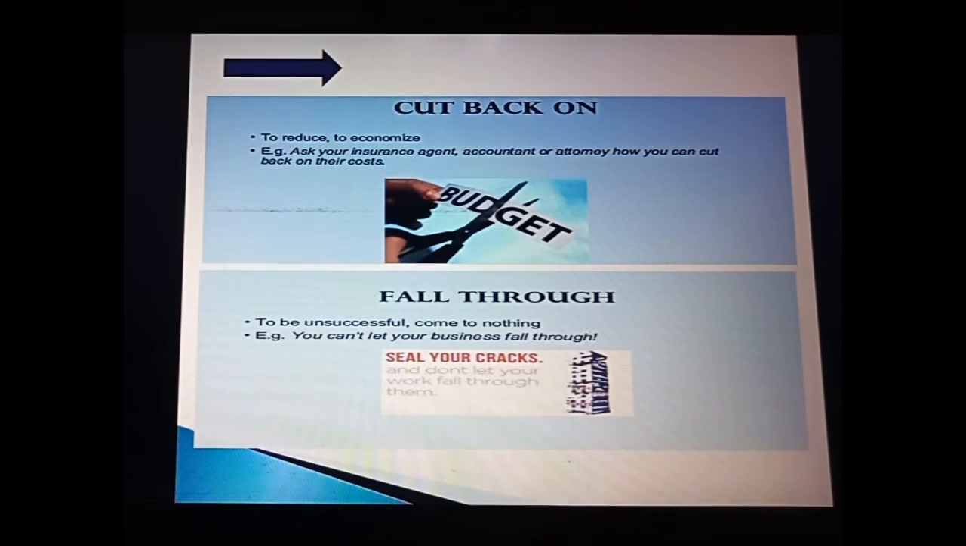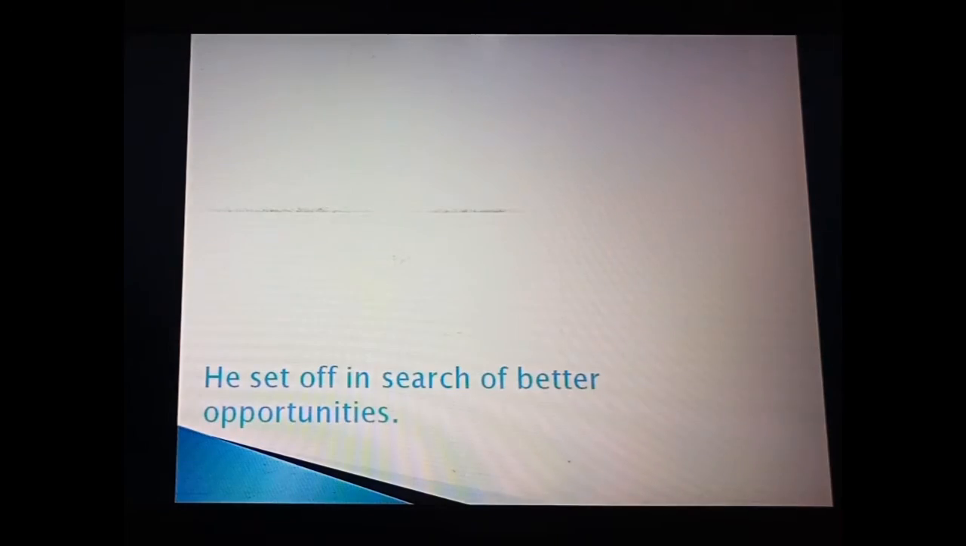The next one is fall through. As we know, fall has a different meaning, through has a different meaning, but as we join them, we get a different meaning, that is to be unsuccessful and come to nothing. For example, you can't let your business fall through, means you can't let your business be unsuccessful. Okay, fine. I hope you have understood.